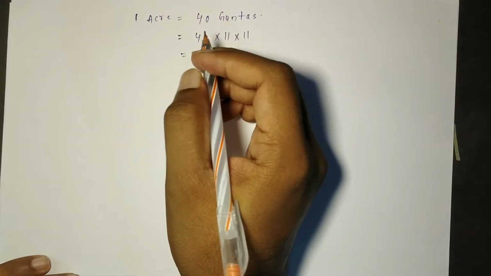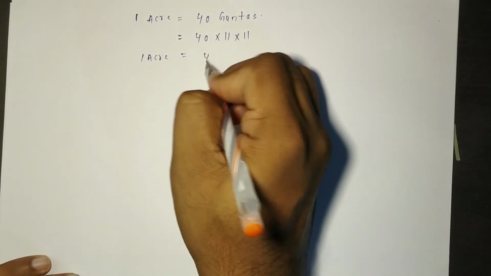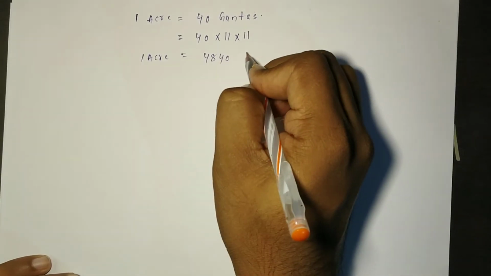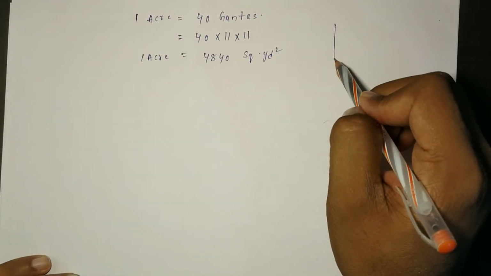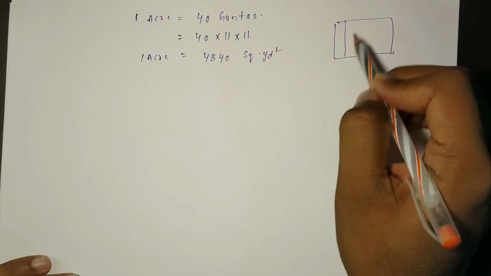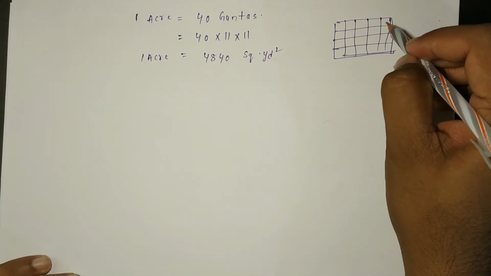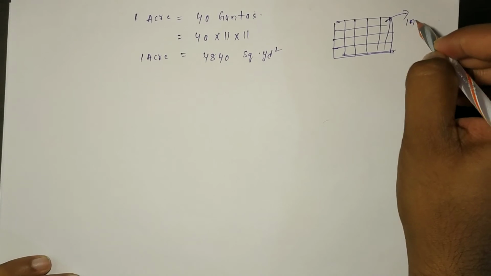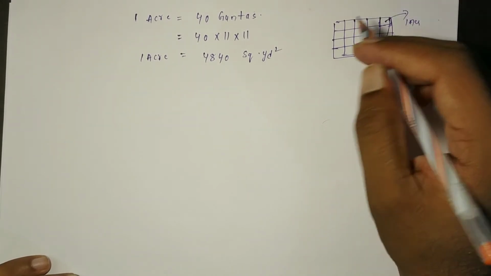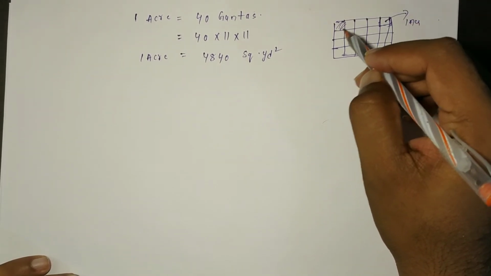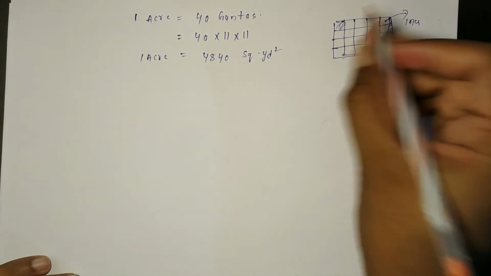If we multiply that, we will get 1 acre is equal to 4840 square yards, which means if you consider 1 acre, we will get 40 boxes of guntas. If you want to convert it into square yards, we will get 4840 boxes of square yards in 1 acre.